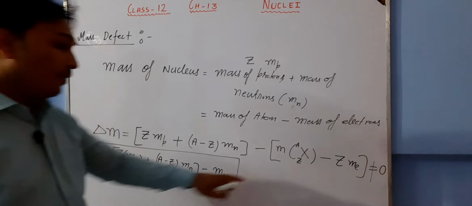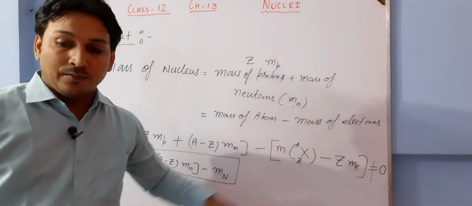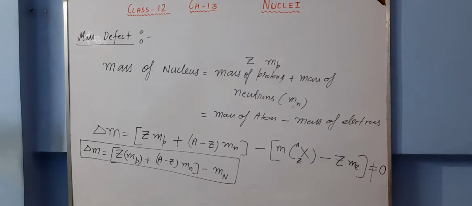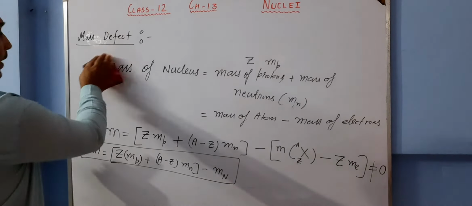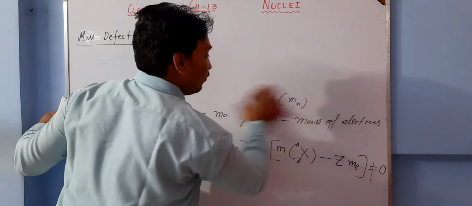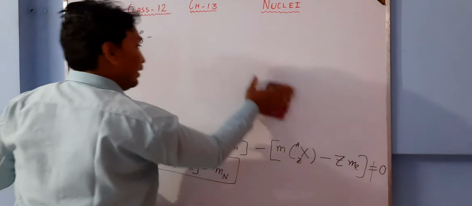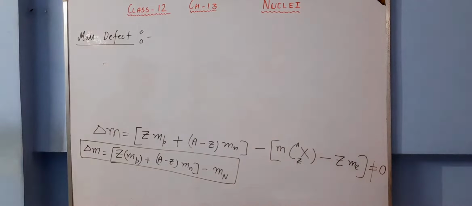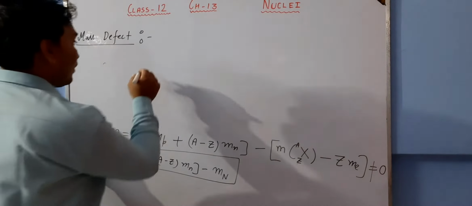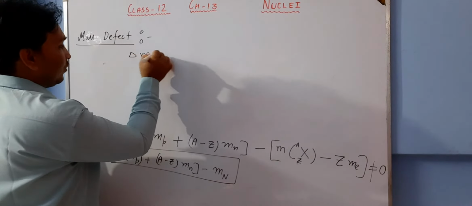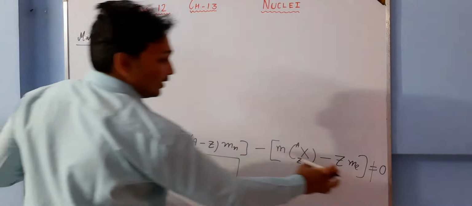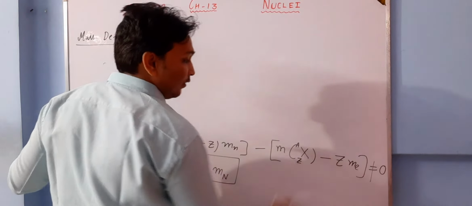And if we simplify this one, what are we going to have? Delta M is equal to ZMP, ZME. Minus and minus sign will become plus.